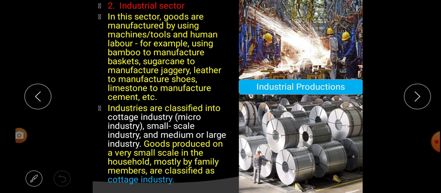Goods produced on a very small scale in the household, mostly by family members, are classified as cottage industry. So, what is cottage industry? That means goods produced on a very small scale in the household. As I have told you just before, the things which are manufactured at home with the help of family members, those are called cottage industry. Understood? The things which are manufactured at home through the help of family members, those are called cottage industry.